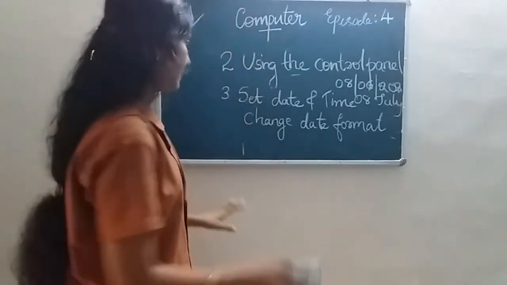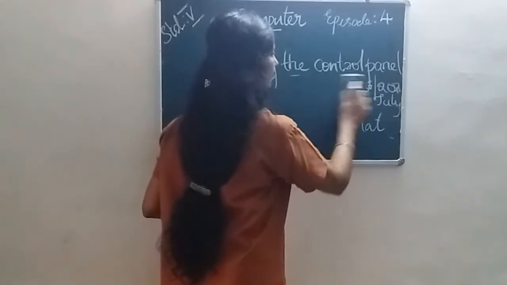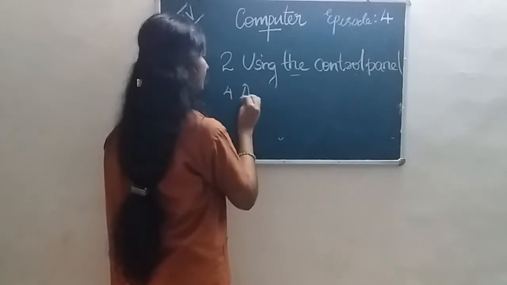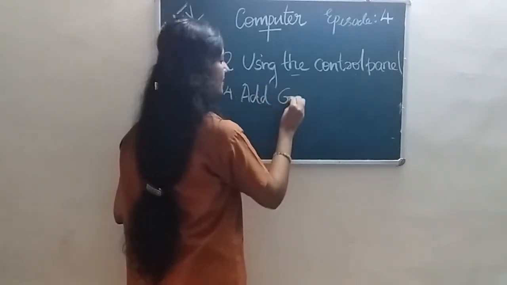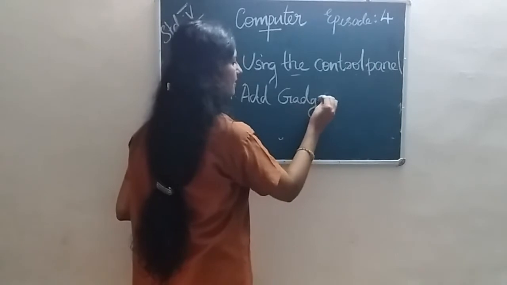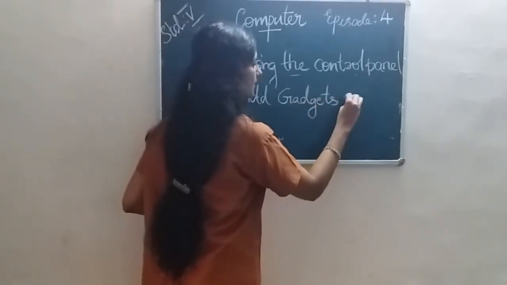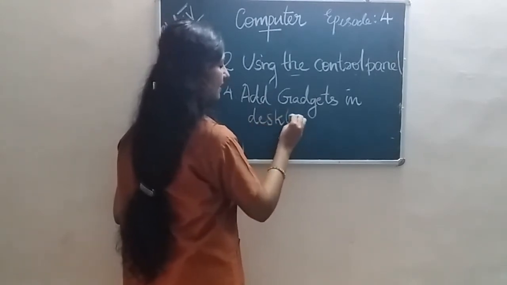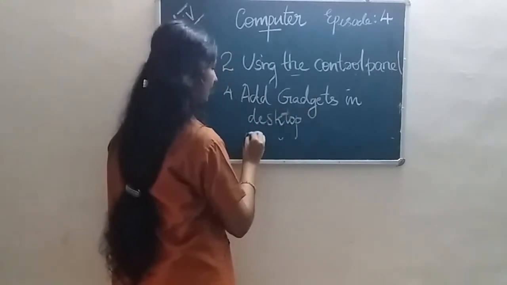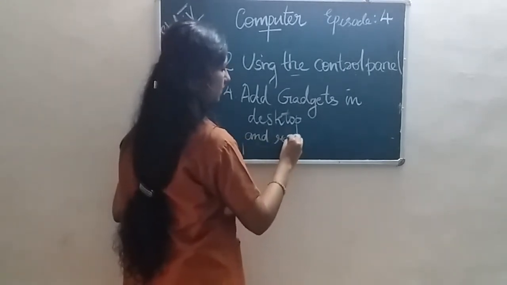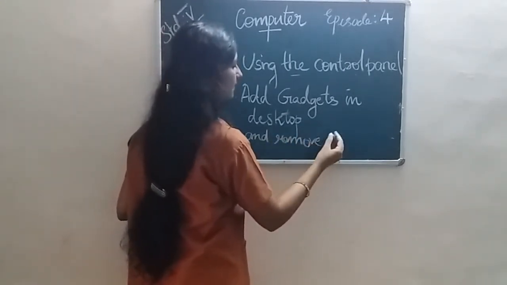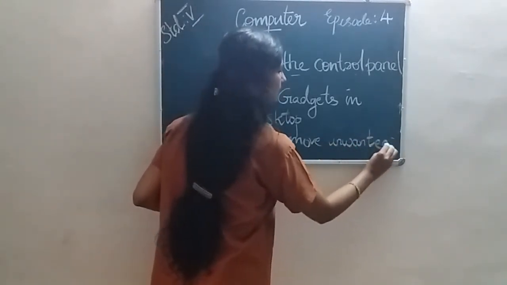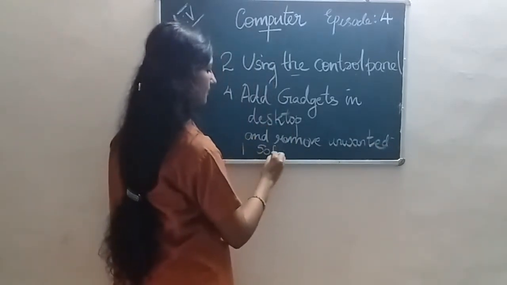Then fourth one is add gadgets into the desktop and remove unwanted software.